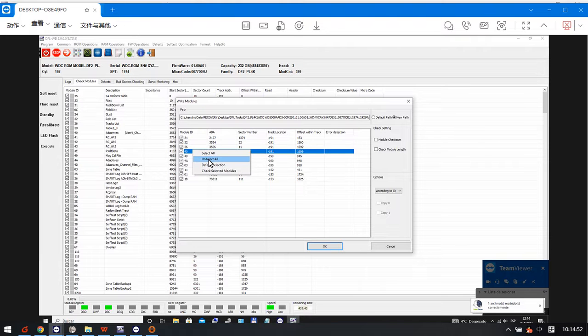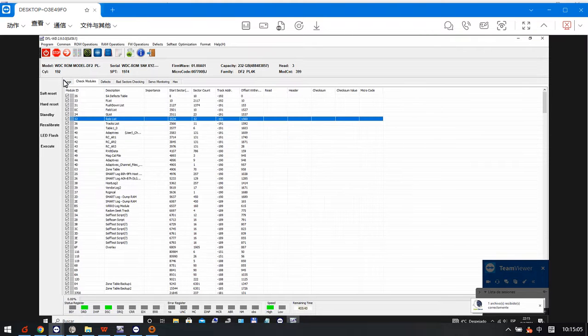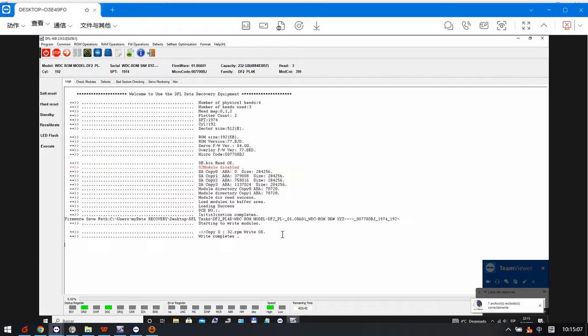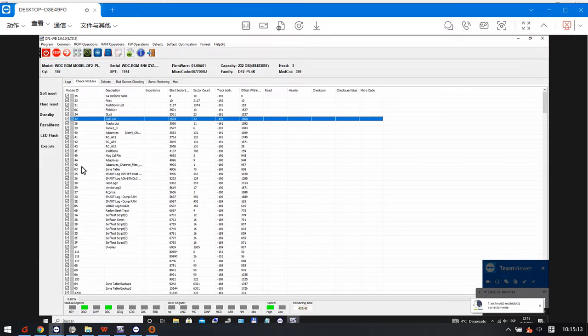We need to unselect all. We just need to write the module 32 here according to ABA mode. Okay, after writing, we can see in the log window module 32 has been written successfully.